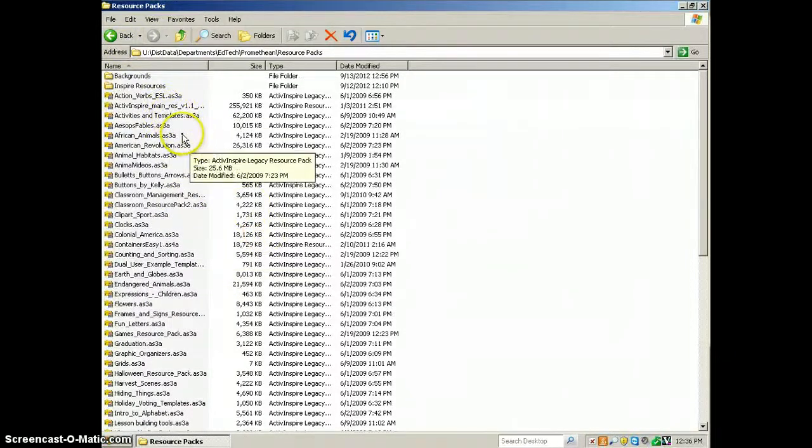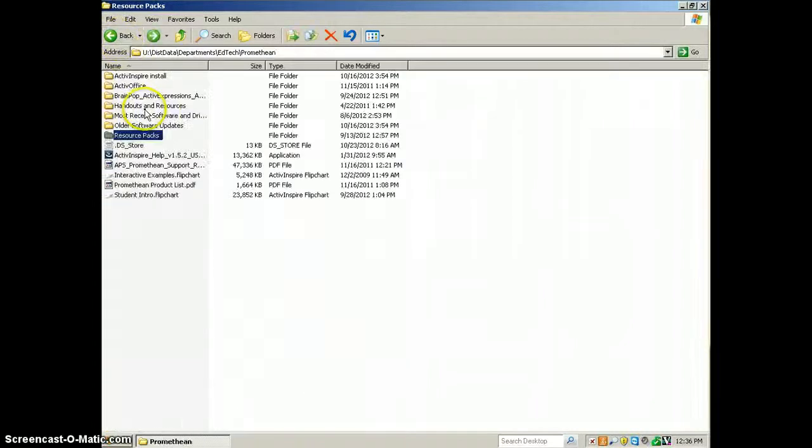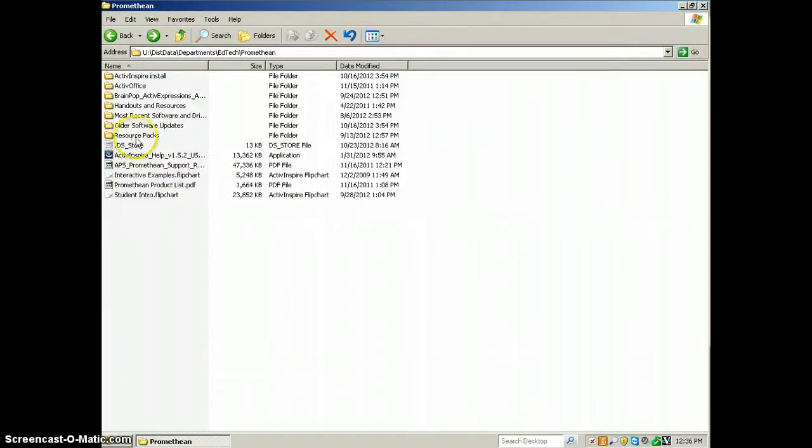just copy the entire thing, although it's probably going to take a while because I believe it's over a gig, so it might take a while to transfer. But you could do it on a planning period or something like that. Just transfer that to your computer in a folder, and then tell ActivInspire where to find those resource packs. And that's pretty much all there is to it.